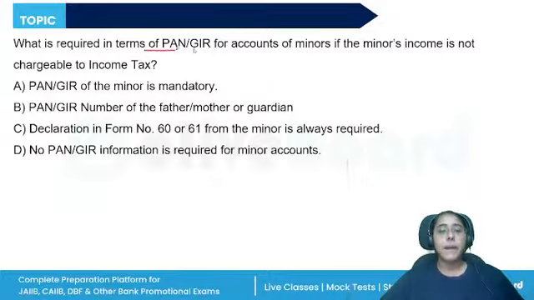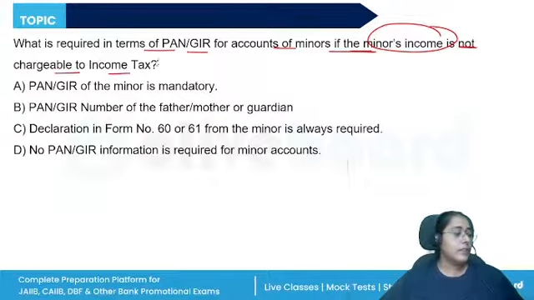What is required in terms of the PAN or the GIR for accounts of minors? The minor is earning income but not chargeable to income tax. So what is required? The PAN or GIR of the minor is not mandatory. Father and or mother or guardian, their PAN or GIR number can be taken.